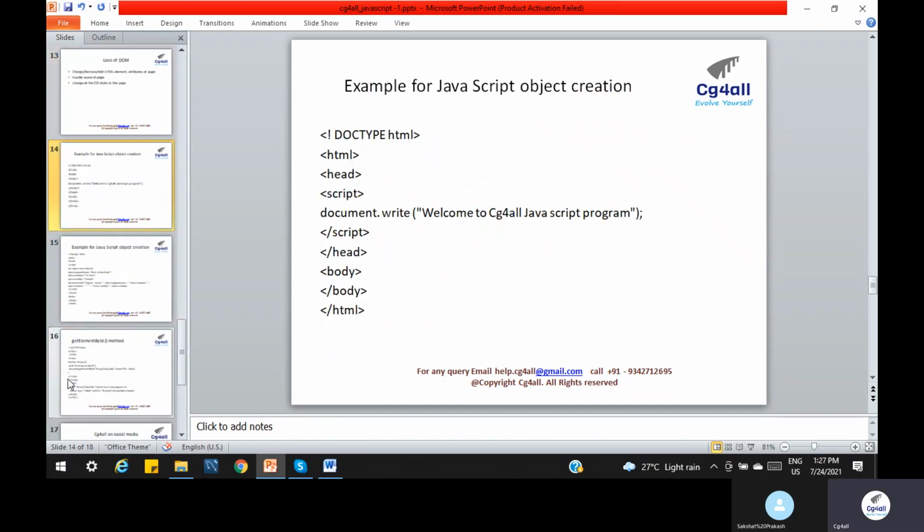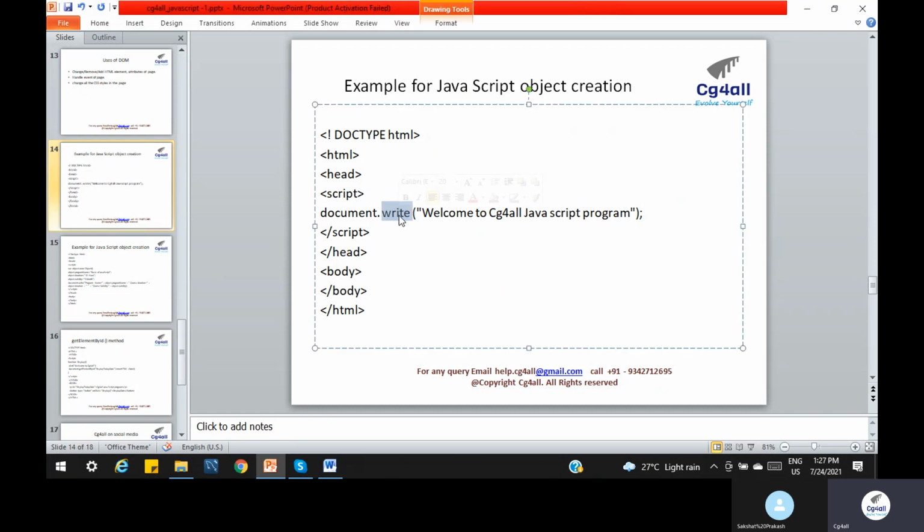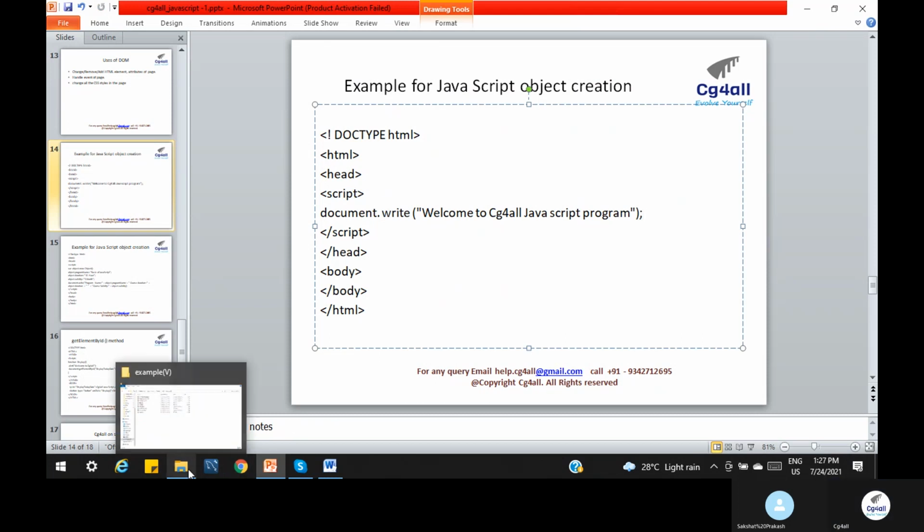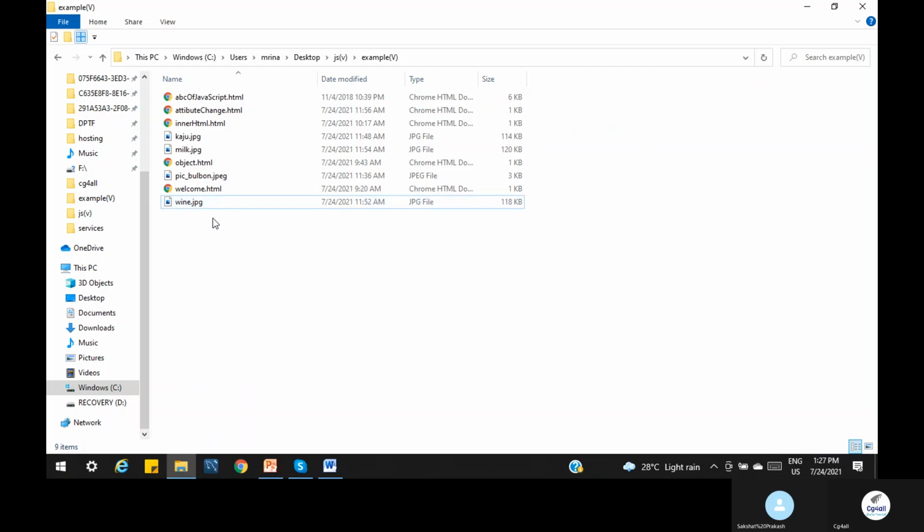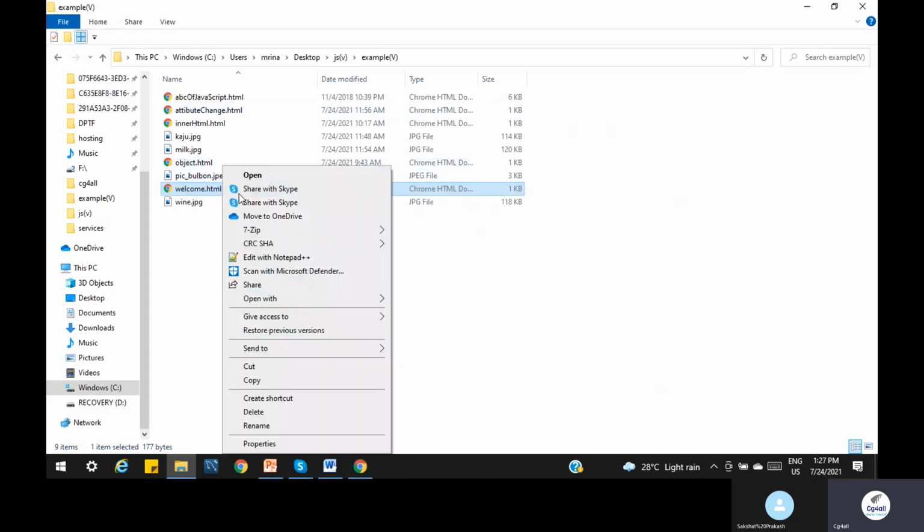Now let us consider we have to print something in the browser. How can we print that? For that we can use the write method. Okay, so let's run this program. The other part is the same, the HTML concept is the same. When we run this program, the browser is responsible for creating the object, creating the DOM, all that. Let's see the code and understand more.